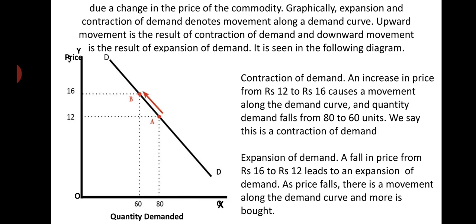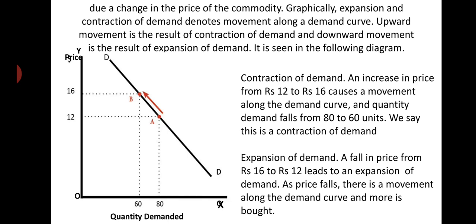When only due to a change in the price of a commodity, quantity demanded changes, it can be indicated by a particular demand curve. There is a movement along the demand curve with a change in price of the commodity.